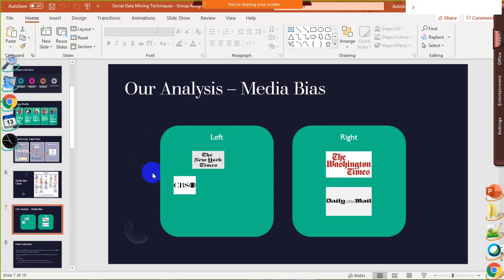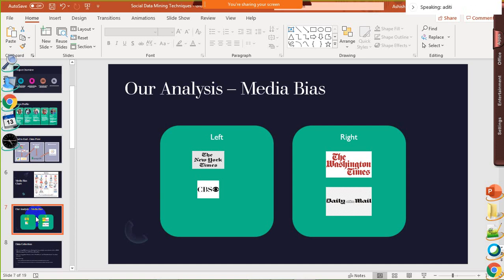Thank you, Srishti. Hello, Rick. My name is Aditi Sharma and I work as a programmer. For our analysis, we use 4 different channels. For the left, we are using the New York Times and CBS, and for the right, we are using the Washington Times and Daily Mail for the media bias.